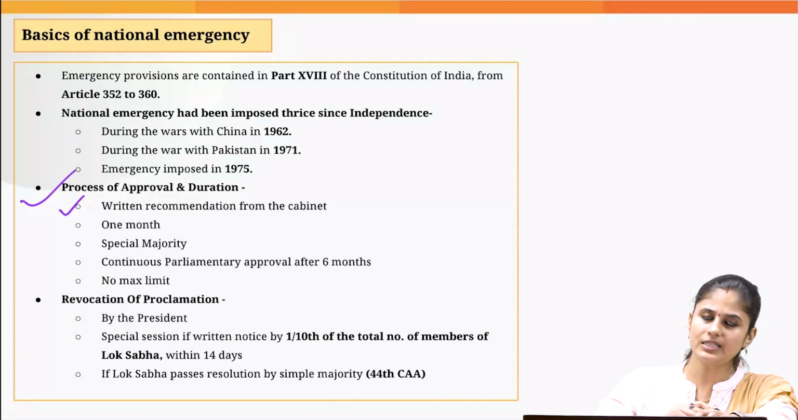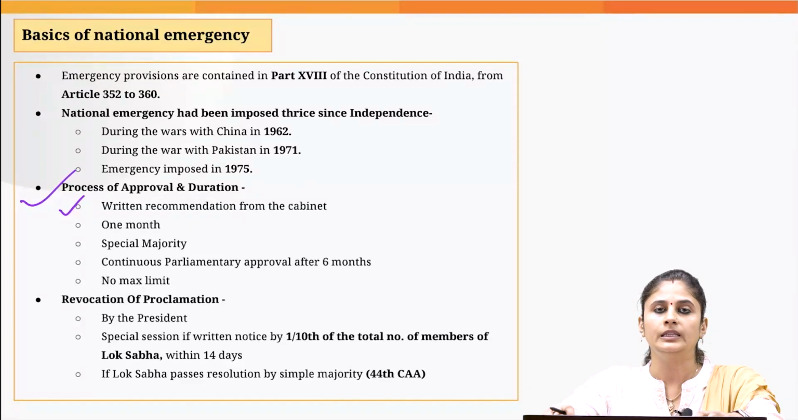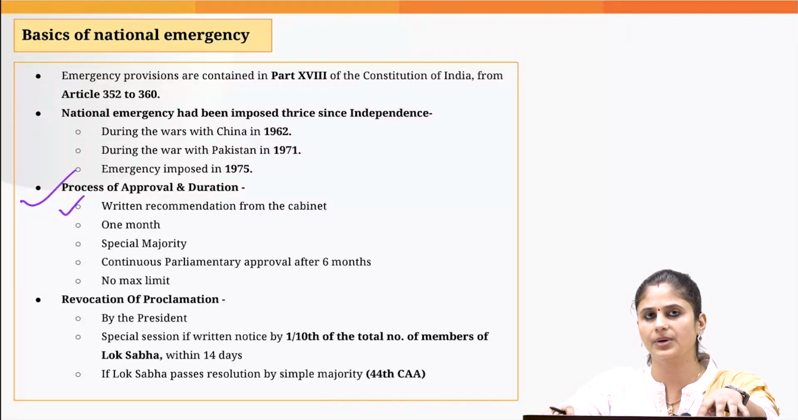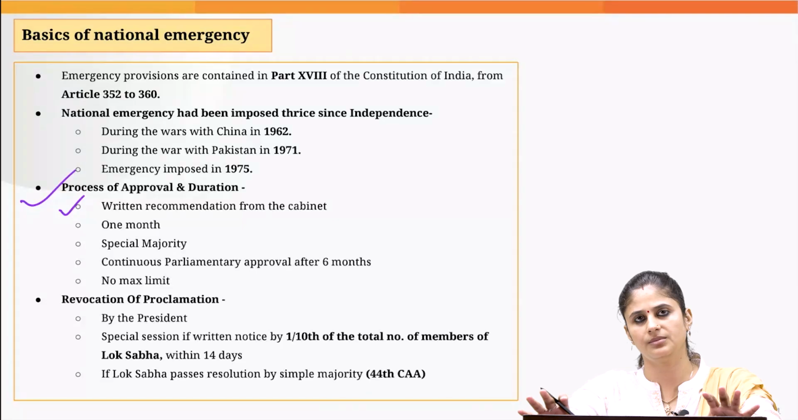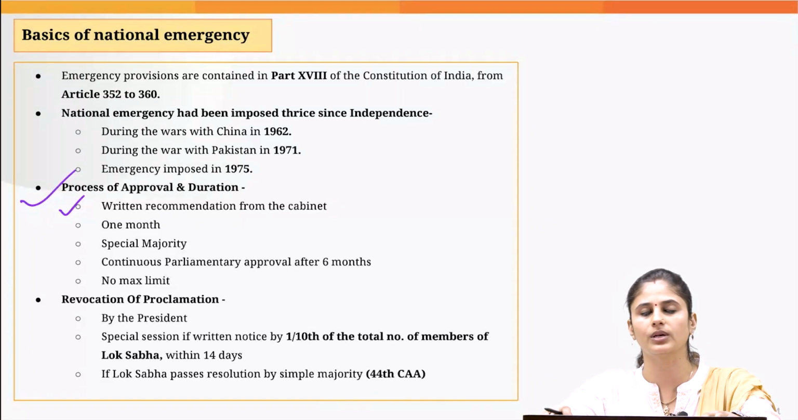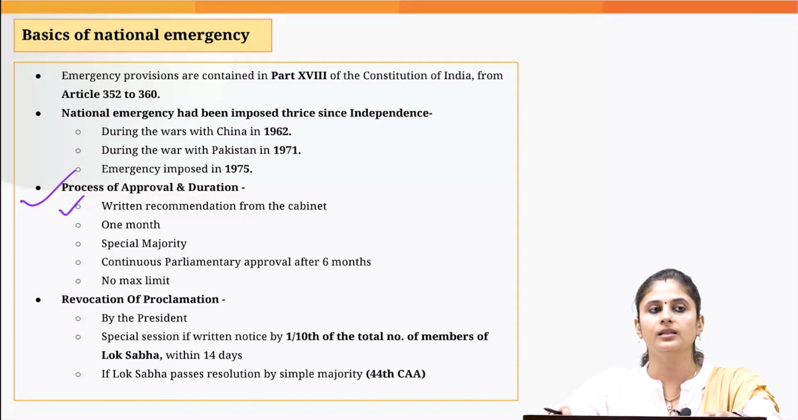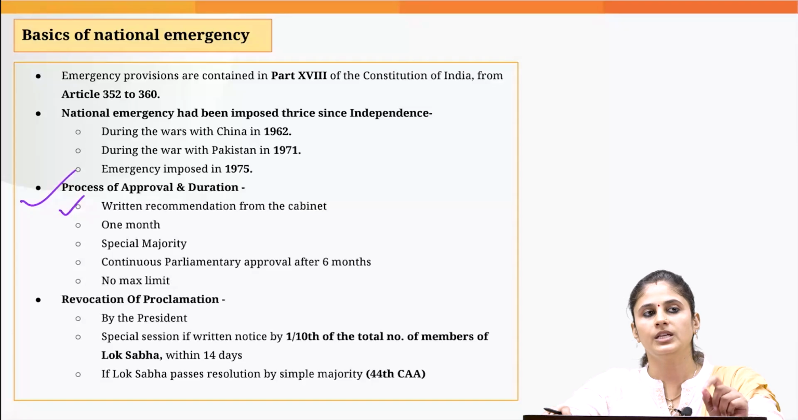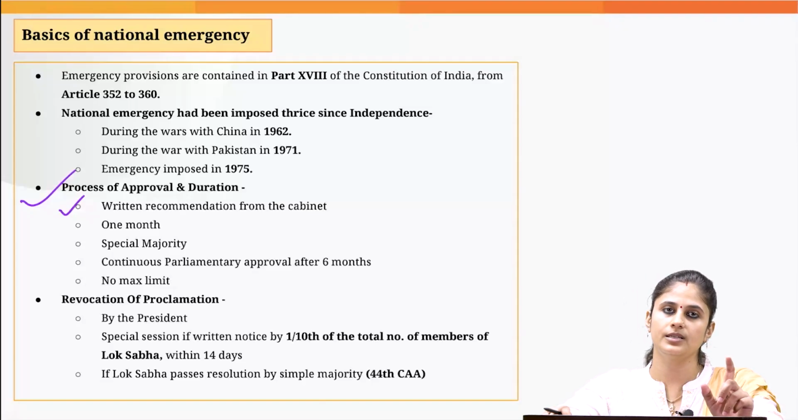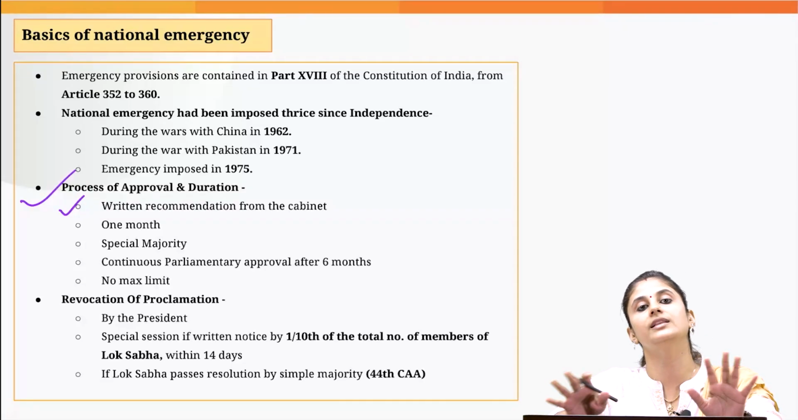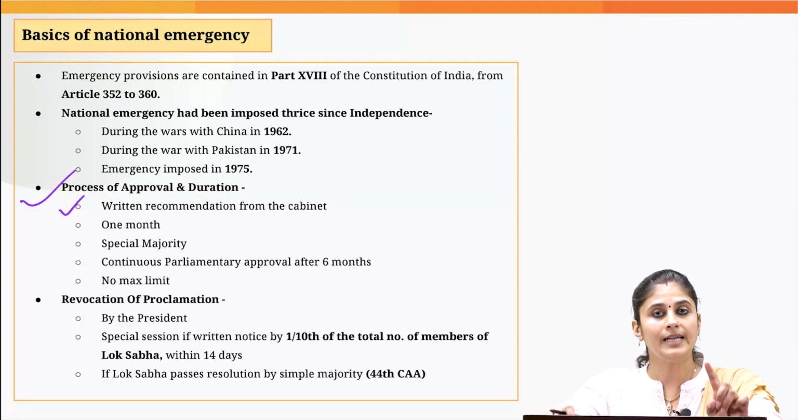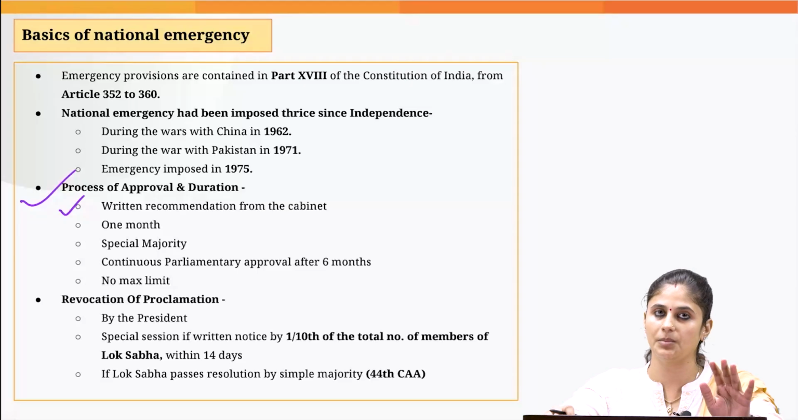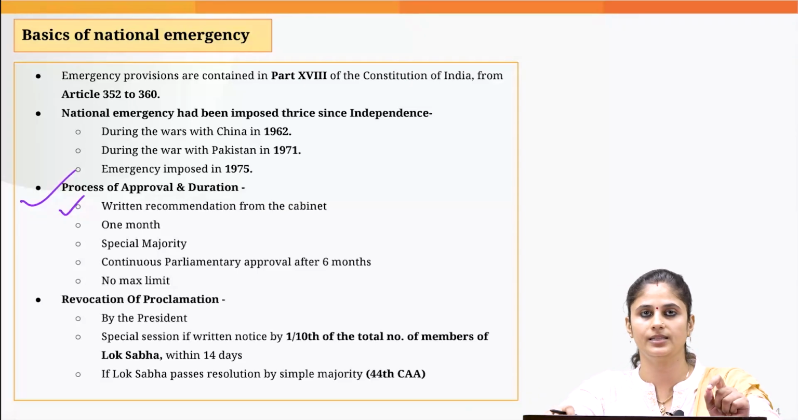Previously, in the original constitution, the Prime Minister could advise the President with regard to proclamation of national emergency, and the President would proclaim it. This power was misused by the Honorable Prime Minister Indira Gandhi at that time. She merely informed the President to proclaim the national emergency, and the cabinet ministers got to know only once it was proclaimed. That is the reason the 44th Constitutional Amendment Act incorporated a safeguard in this respect.